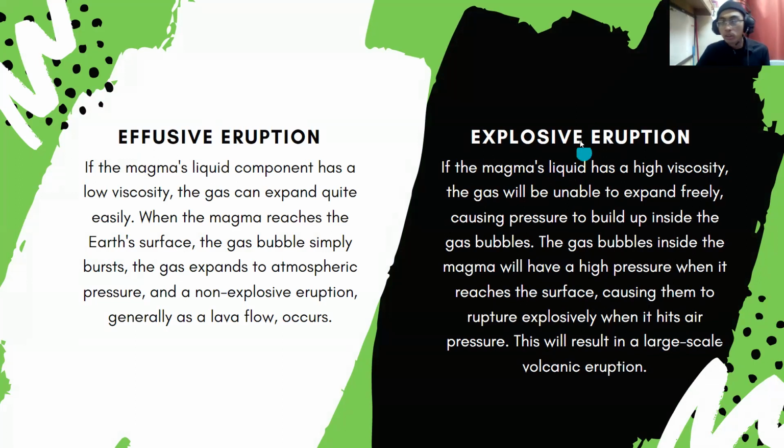For explosive eruption, on the other hand, when the magma's liquid has high viscosity, the gas is unable to expand freely, causing the pressure to build up inside the gas bubbles. The gas bubbles inside the magma will have high pressure when it reaches the surface, causing them to rupture explosively when it hits air pressure. This will result in a large scale volcanic eruption.